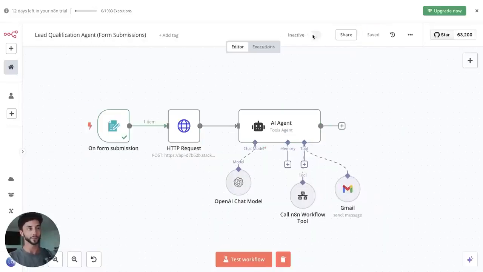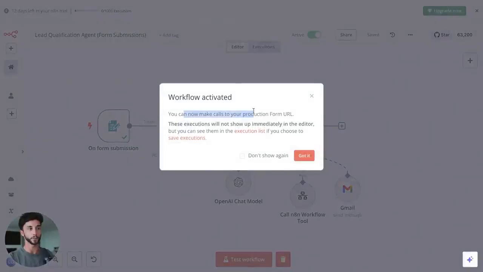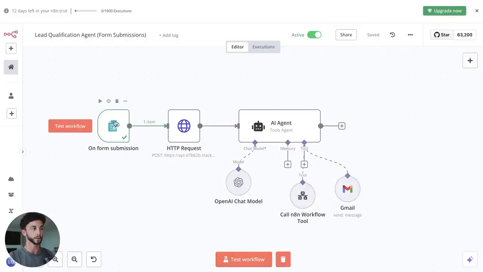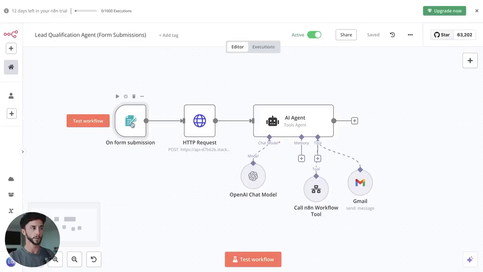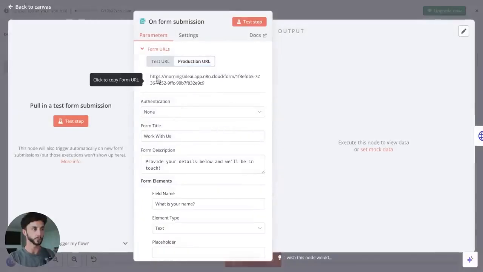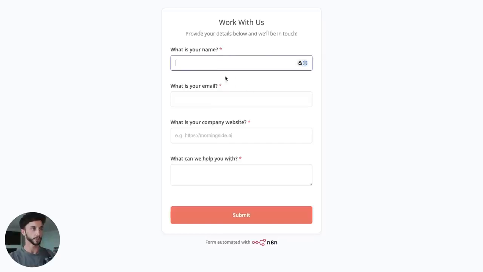Righto, so to test this, we can turn this on to active, and you can see that you can now make calls from your production form URL. We can go okay. If we double click on this, we can open this up. We can click on production URL, copy this, and open this up in a new tab. And now we can give it a spin.